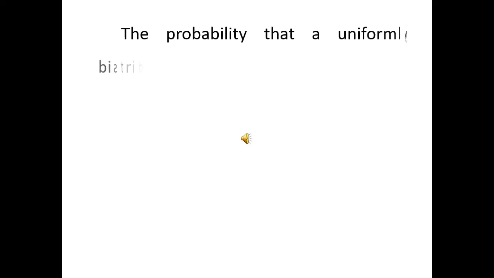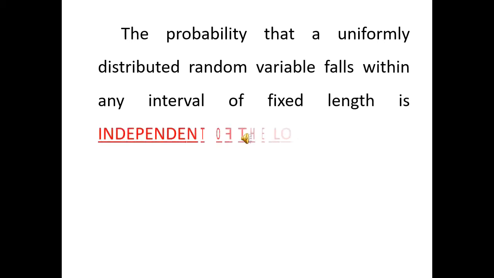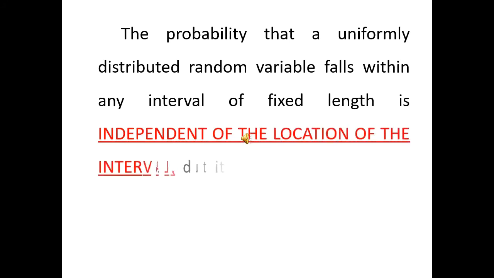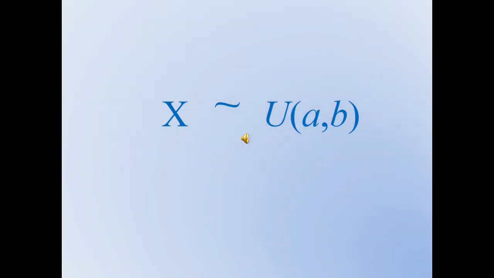A uniform distribution gets its name from the fact that the probability that a uniformly distributed random variable falls within any interval of fixed length is independent of the location of the interval but dependent on the length of the interval. Now we shall see the most general form of the uniform distribution. It is the continuous uniform distribution defined over the interval (a, b).